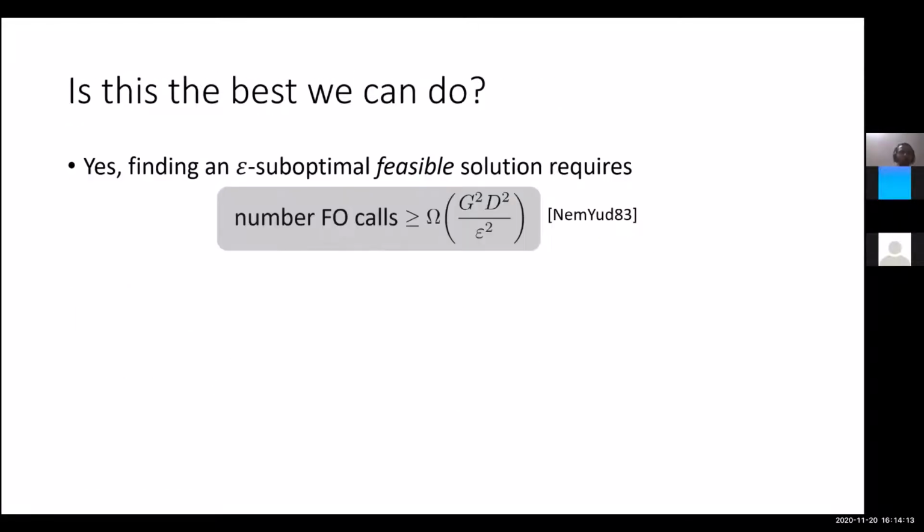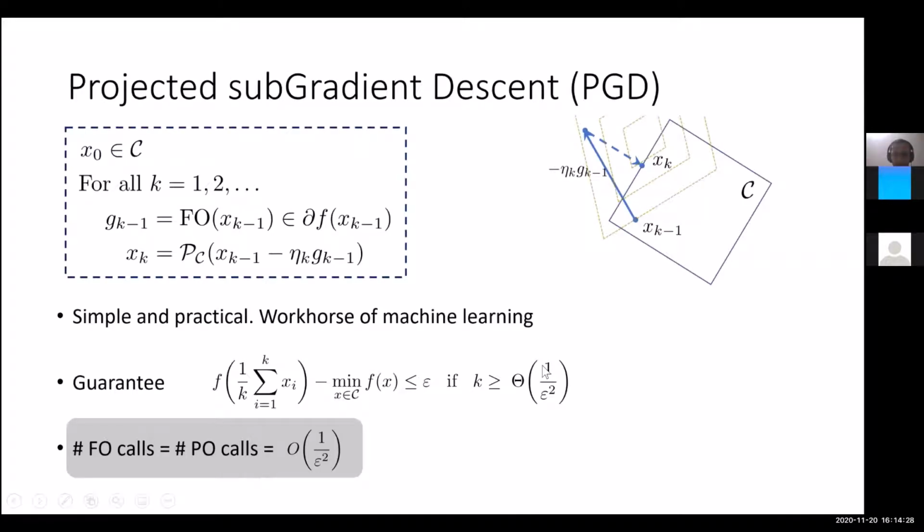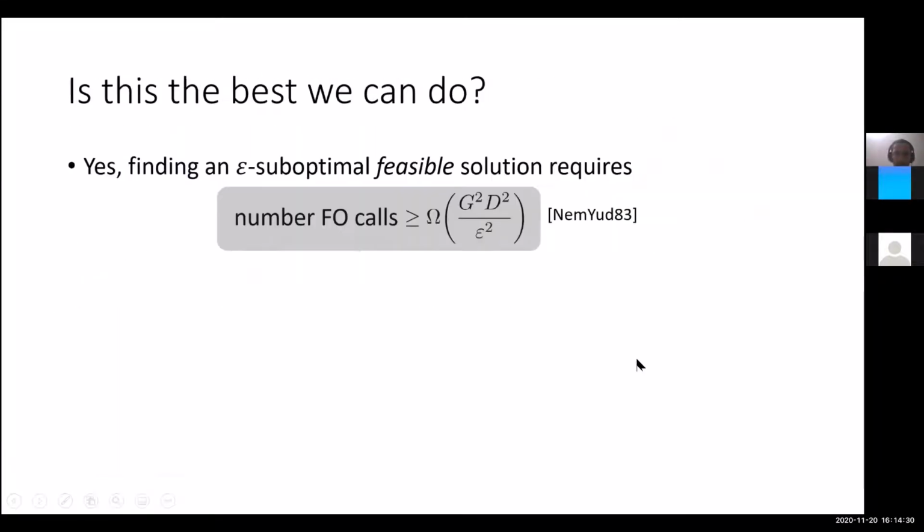Right. So the natural question that we would like to ask is whether this is the best we can do, and the answer is actually mixed. Classically, it's very well known that the number of first order oracle calls we have here is indeed optimal. The 1 over epsilon square dependence is indeed optimal, and this goes back to the book by Nemirovsky and Yudin, where they showed this lower bound for even randomized algorithms.